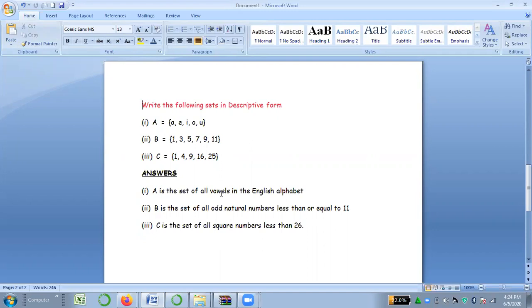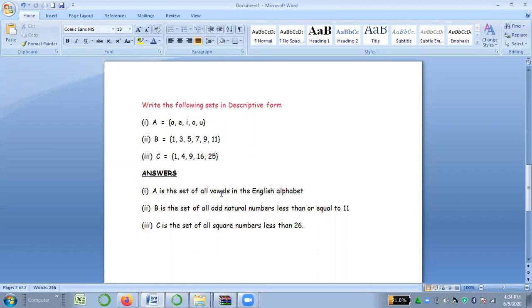Just like that, the second example is B = {1, 3, 5, 7, 9, 11}. You all know that these are odd numbers, as I told you before, because they cannot be divisible by 2. So these are odd numbers, but they are less than or equal to 11, because 11 is included, so we can say equal to as well. And then C = {1, 4, 9, 16, 25}. So C is the set of all square numbers less than 26.